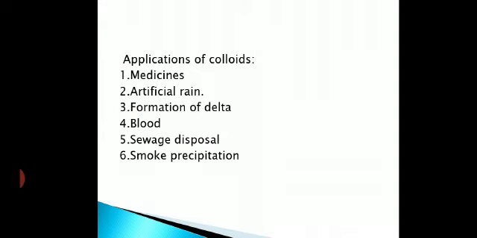Cloud consists of nothing but water droplets, which are also charged. When they come closer together, they get neutralized, coagulate and form bigger water droplets. The cloud cannot hold these bigger water droplets, and they drop in the form of rain, and this rain is called artificial rain. The formation of delta is also an example of a colloidal solution. The delta consists of silt and oppositely charged particles contained in clay, sand and many other materials, which are known as colloidal particles.